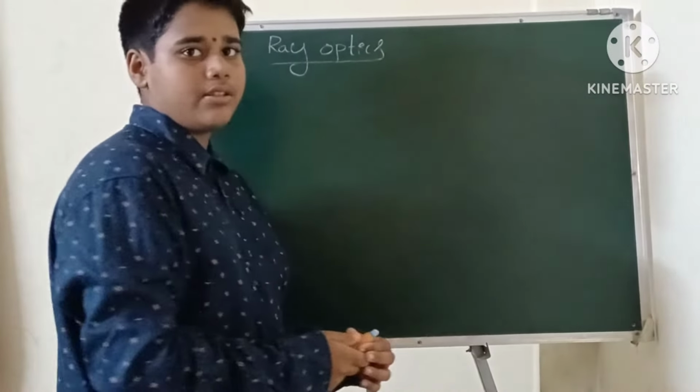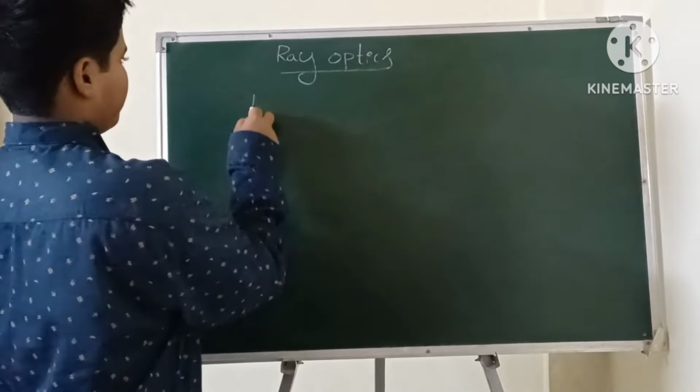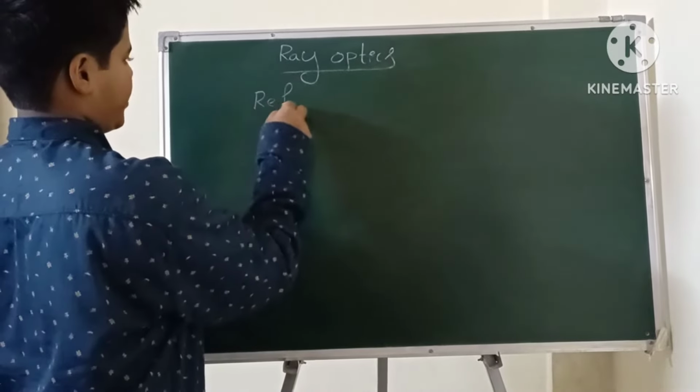In ray optics, we have to learn about what is reflection.